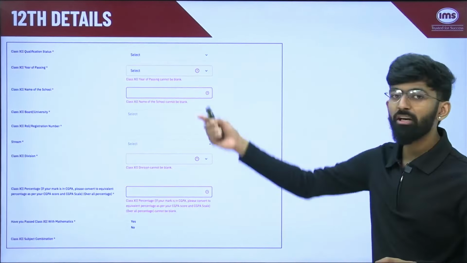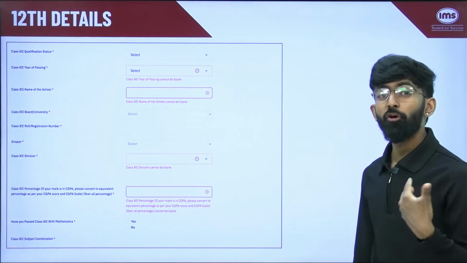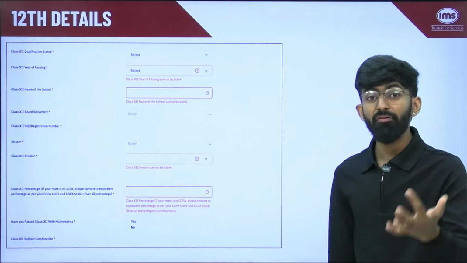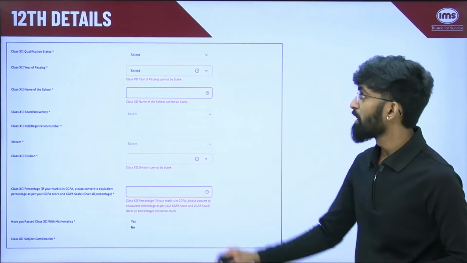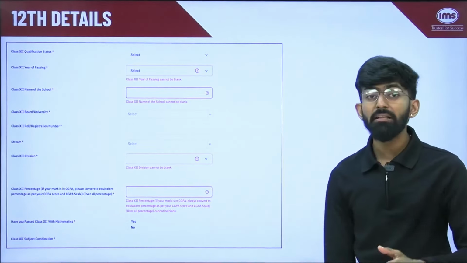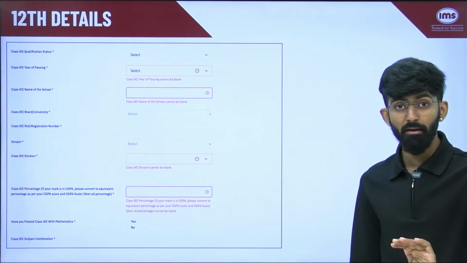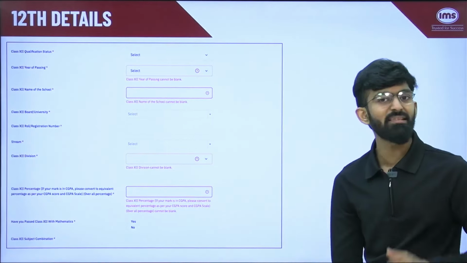Then you will have to add your 12 details. I believe now all the boards apart from A and AS levels have released their percentages. So you can select the qualification status as passed and enter all the details. If you have yet not received your 12th standard percentage, you need to put it as appearing.